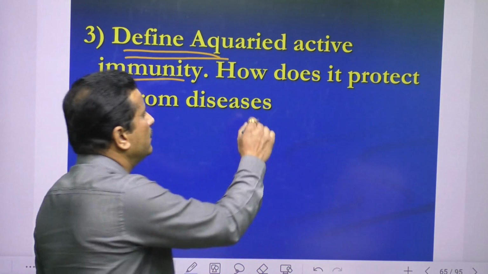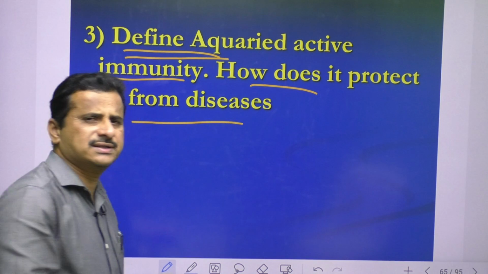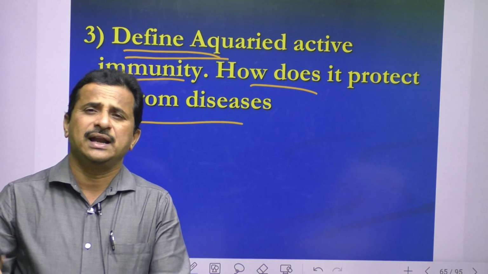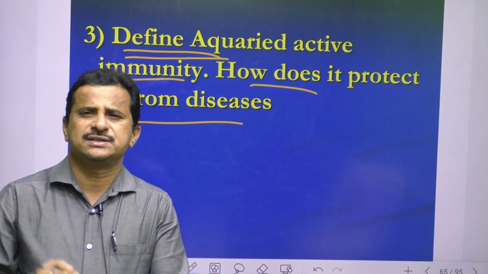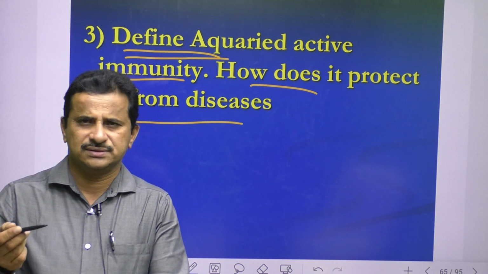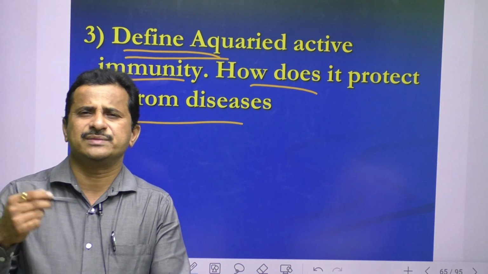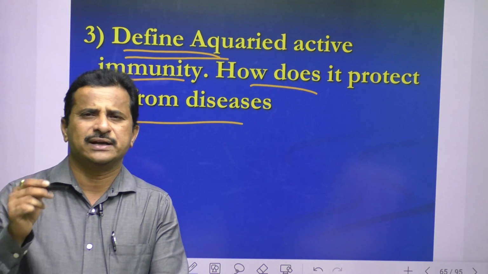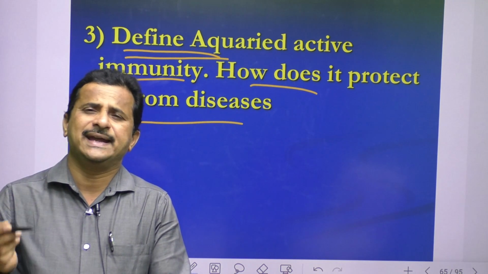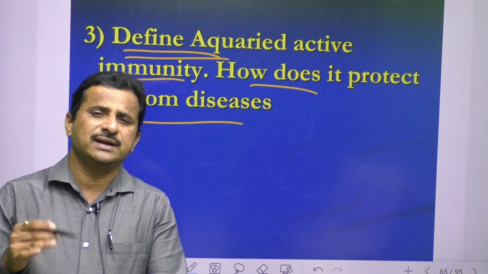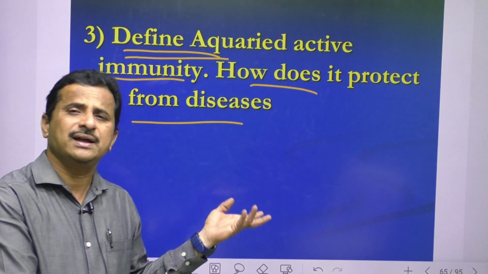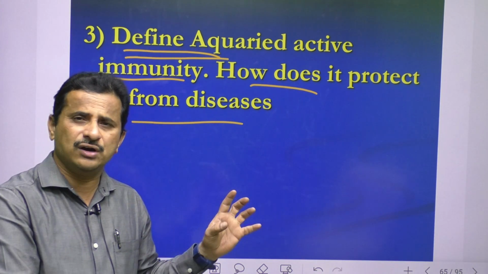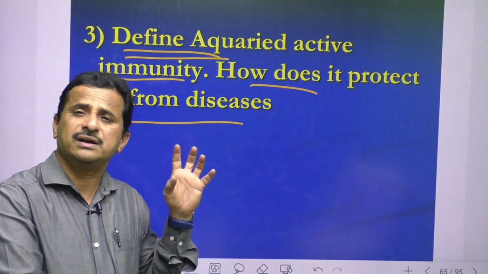And the second one, how does it protect us from diseases? Once antibodies are produced, they are present lifelong, or memory cells are present. The second time the same microorganism enters, ready-made antibodies try to kill it or inactivate it. That's why compared to passive immunity, active immunity is the best, because lifelong immunity is present.